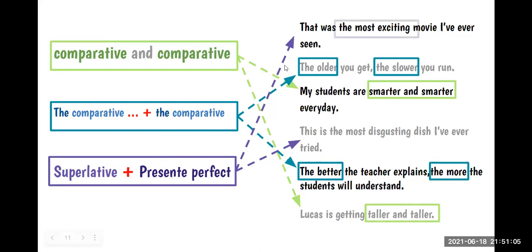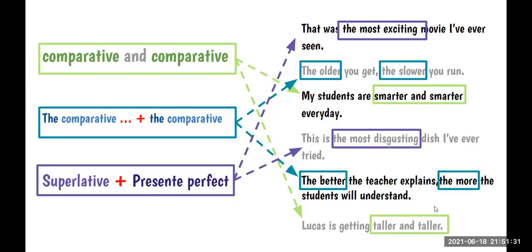And in the last one, we have the superlative, the most exciting. And in the last part, we have the present perfect, I've ever seen. The same here. We have the superlative, the most disgusting, and the present perfect, I've ever tried. Okay, so we are going to use these structures to make our sentences. Okay, let's go to the book and we are going to complete the grammar panel here.